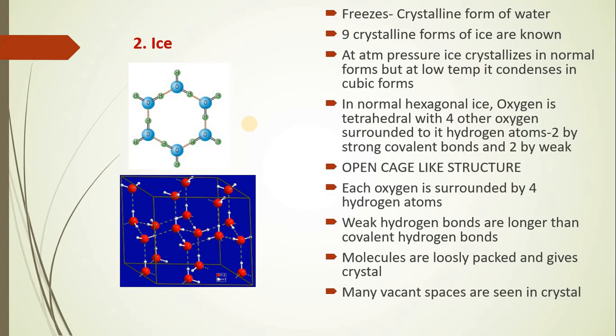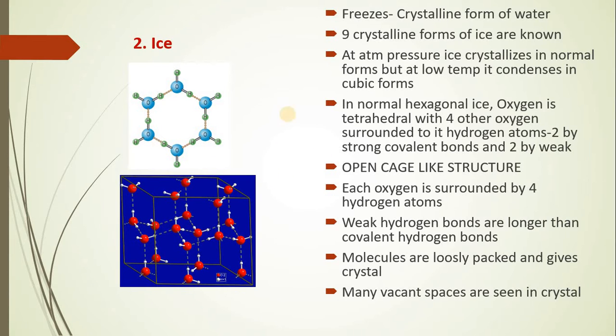In normal hexagonal ice, oxygen is tetrahedral, with 4 other oxygens surrounding it with the help of hydrogen atoms, wherein 2 hydrogen atoms are strongly covalently bonded with oxygen and the other 2 are bonded with weak hydrogen bonds, which are actually because of the lone pairs of electrons.